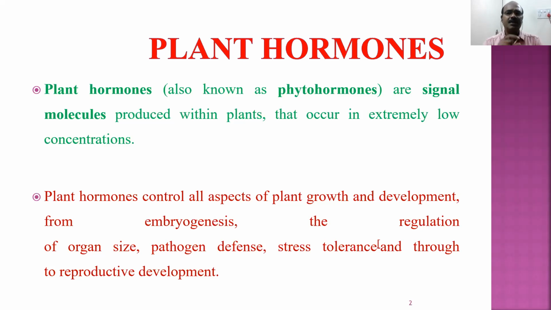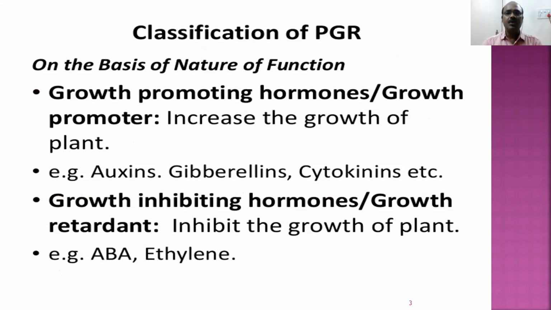reproductive stage. So in simple terms, we can say that these phytohormones are plant hormones. Nowadays they are being called plant growth regulators. They are the signal molecules produced in the plants that are present in very low concentration. Even though they are present in very, very low concentrations, they help the plants to continue and complete their life cycle. So these plant growth regulators are basically classified into two types.